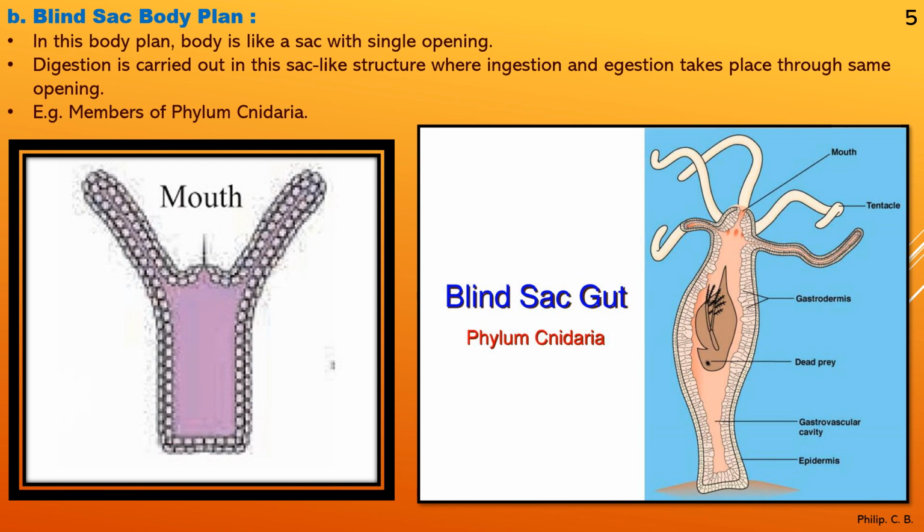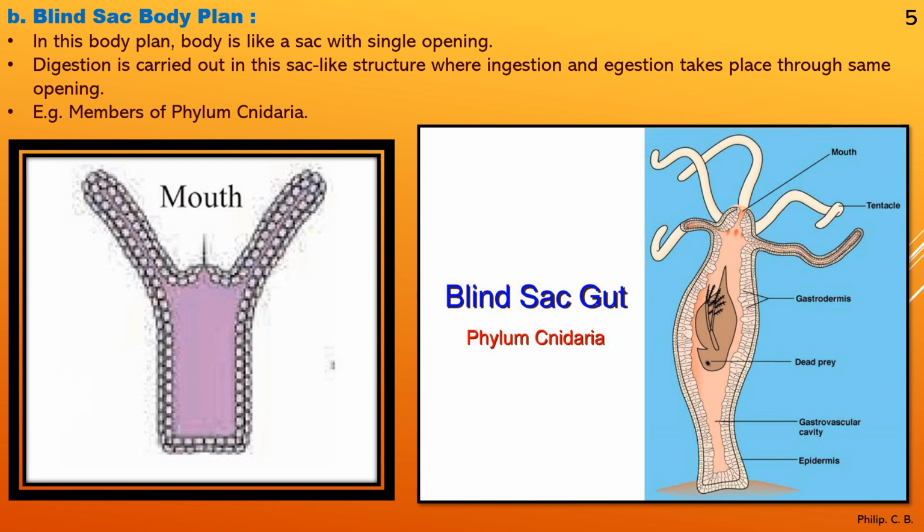Okay, so here the examples are members of phylum Cnidaria, and we can see the image on the right side, that is Hydra. Okay, the best example of Cnidaria, or we can say Coelenterata. So here you can see the blind sac gut, the mouth is present and tentacles surround the mouth, and you can see the gastrodermis or internal part. Inside you can see a dead prey or a dead phytoplankton or zooplankton being present inside the species. Slightly moving down, you can see the gastrovascular cavity and the epidermal part.